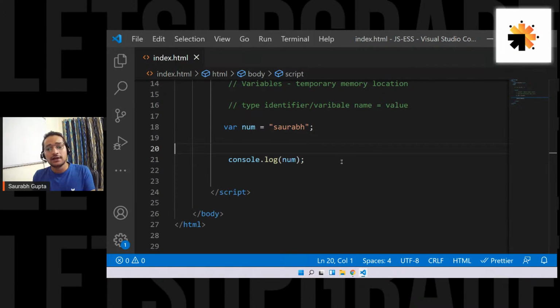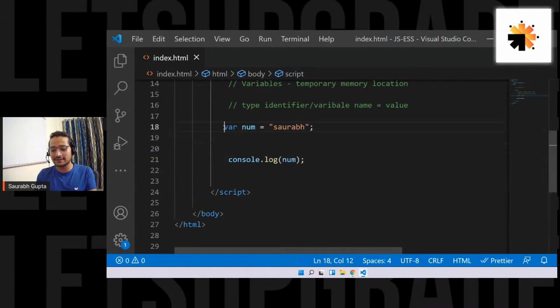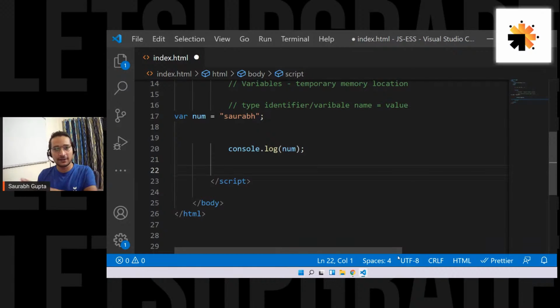Is it clear? Use of prettier extension. If you install the prettier extension in VS Code, then when you write code, it will be prettified. That means, sometimes we write code like this, here and there. So it will prettify and make it good at the end.